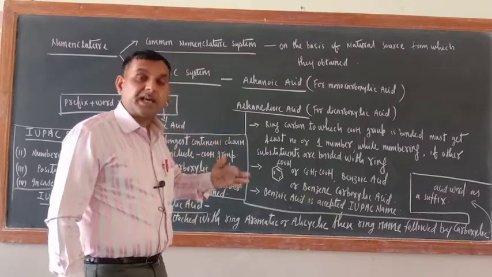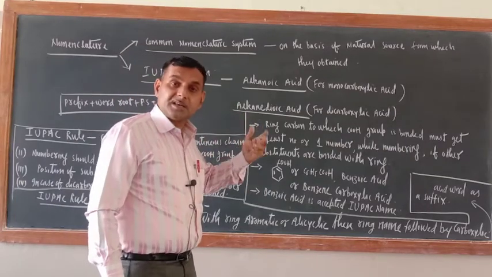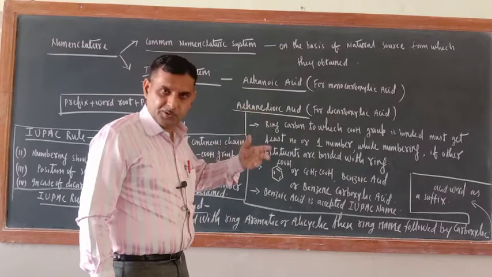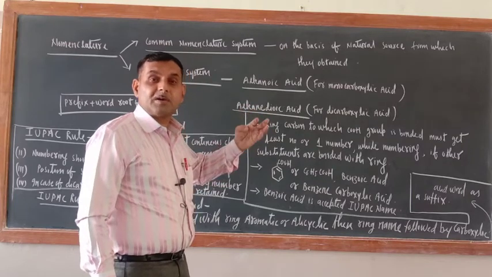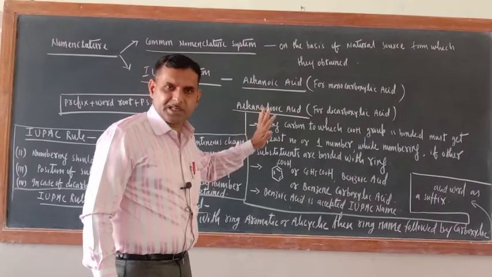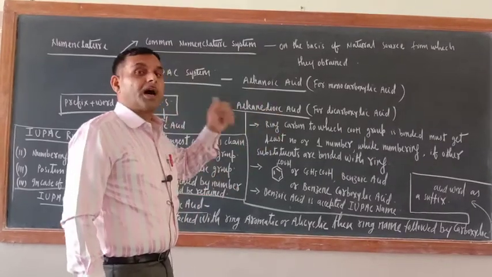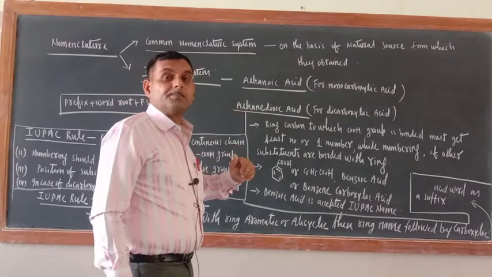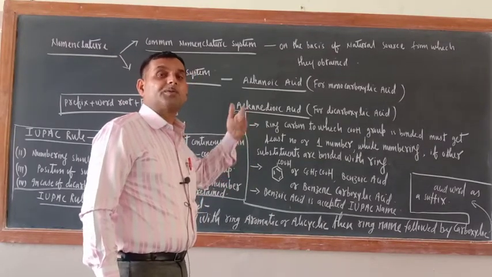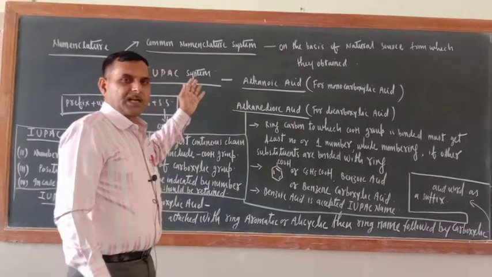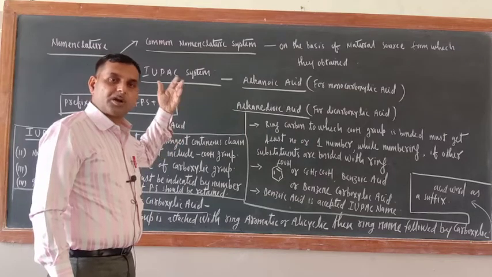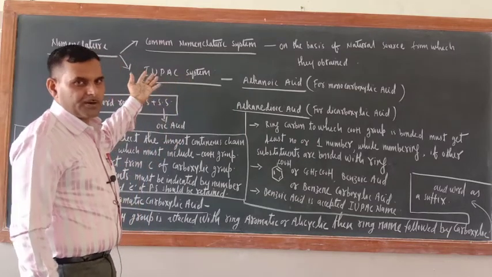Acetic acid: acetum is the Latin word, and the meaning of that one is vinegar. That is why CH3COOH is known as acetic acid in the common nomenclature system. Butyric acid is so named because it is obtained from butter, rancid butter. So the common nomenclature system is based on the natural source from which they were obtained, and that is not important for the exam.